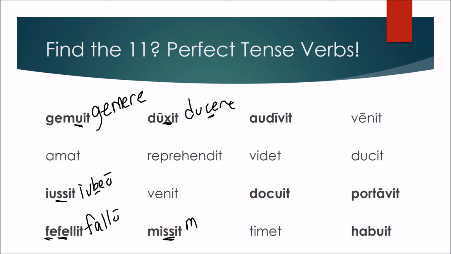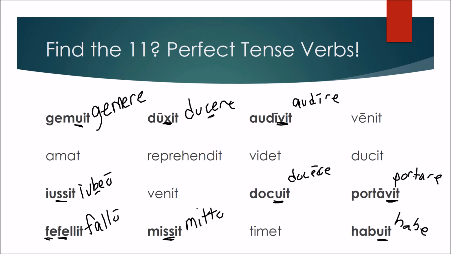Misit again has the double S. This is our verb mitto, to send. Audivit has the V, and this is our verb audire, to hear. Docuit is our verb doceo, docere, to teach, and it has the U to indicate the third principal part. And then finally, we have portavit, which is portare, to carry, in the third principal part. And we have habuit from habere, with that U to indicate the third principal part.